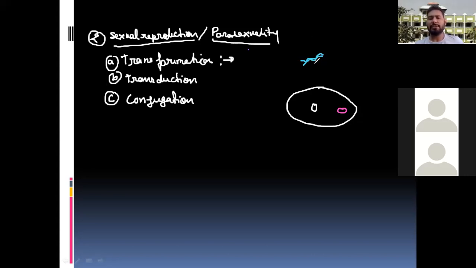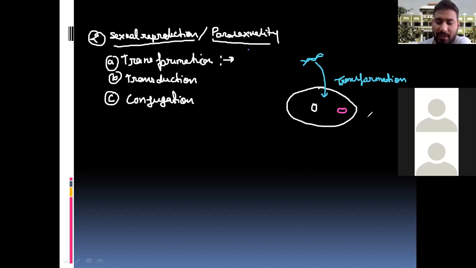Now if this foreign gene enters inside the body, this phenomenon is known as the transformation. Transformation means the uptake of foreign DNA by the bacterial cell inside the body. And why are we saying parasexuality? Because the genetic material is not its own, it is coming from the outside, what you can call foreign DNA. So this is the transformation. It is the first type.